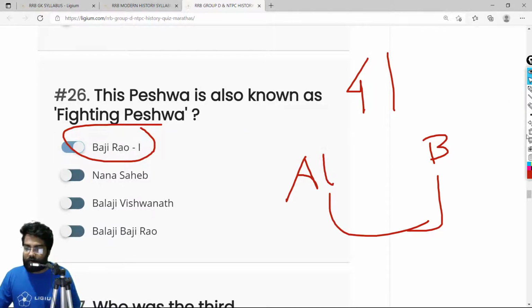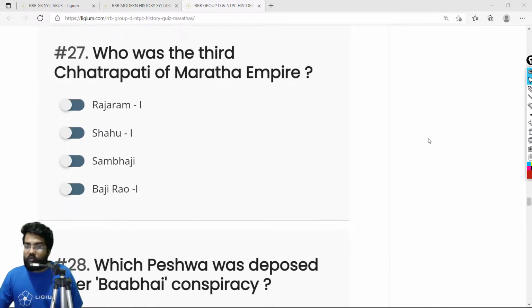Okay, Bajirao. Then we have, who was the third Chhatrapati of the Maratha Empire? Now this is a very simple question. This is something we have discussed earlier. Okay, so we have Shivaji.